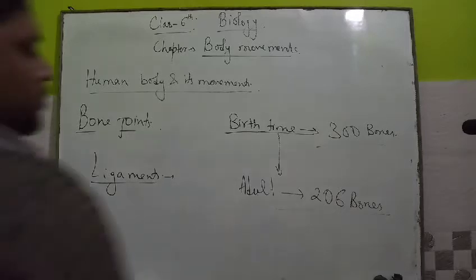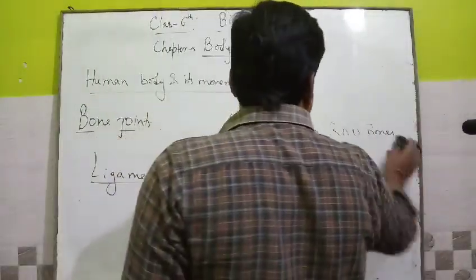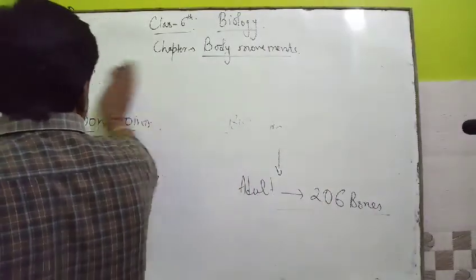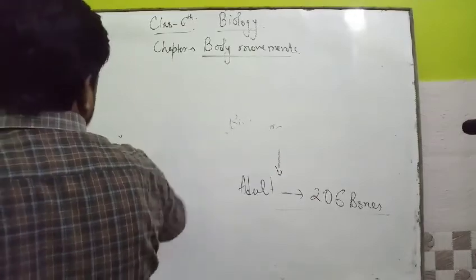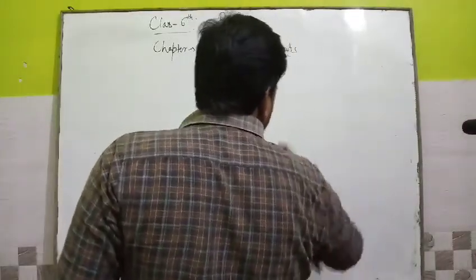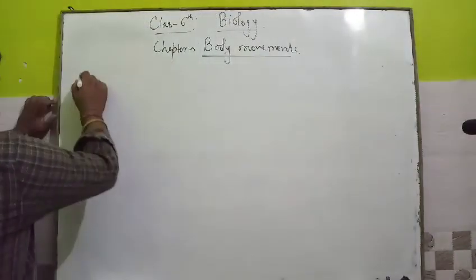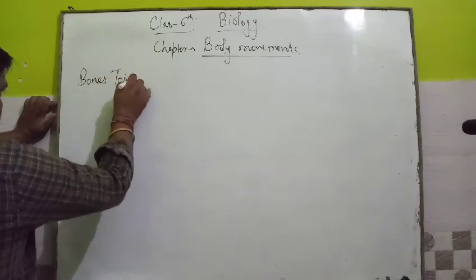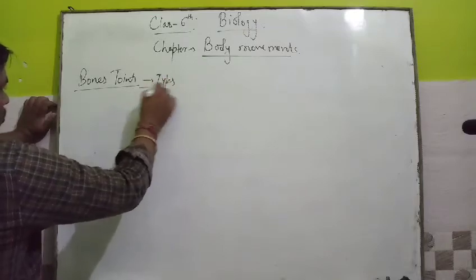Okay, class. Now we'll discuss the next topic, that is types of bone joints.